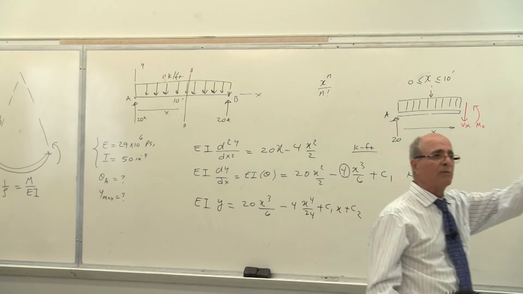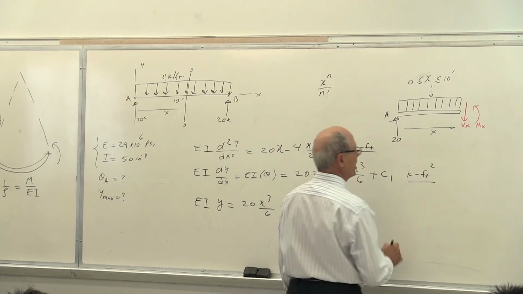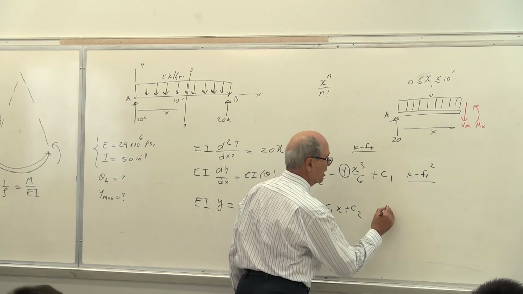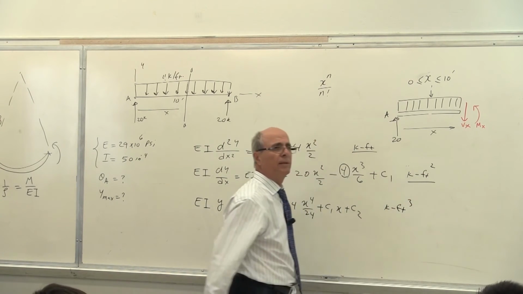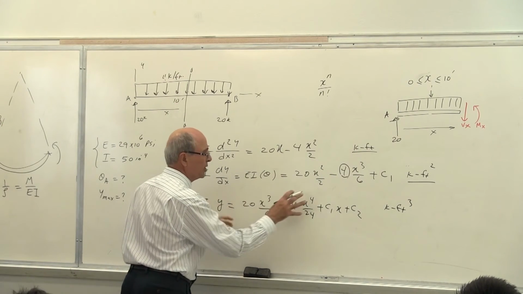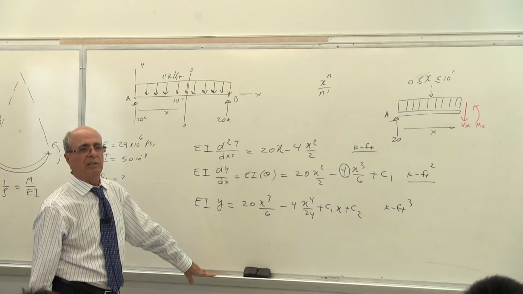So you can program that for a computer. Some of you are good at computer programming, with a loop for n equal to 1 or 2 or 3 or 4 or 5. So take care of the whole thing. Is that correct or not? This is the system you should use for your homework as well. It becomes much simpler. You will see in a minute. Therefore, never change the unit. Keep it like that. This is put to the power of 2, and this one will be put to the power of 3, of course. So every quantity here has the unit of kips to the power of 3. Is that correct or not?